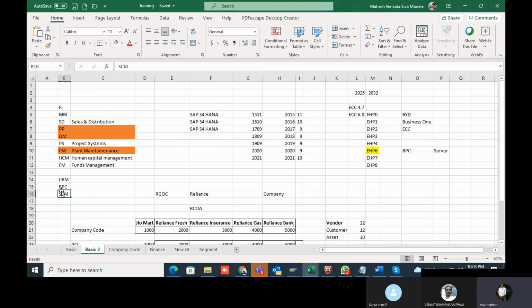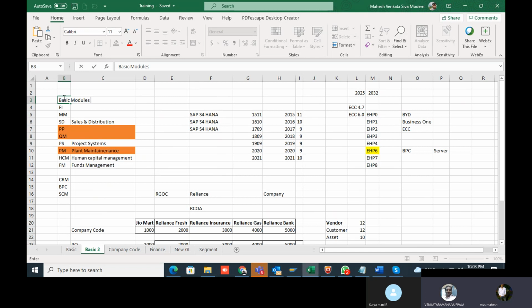These are completely different modules with different functionality, like credit management and treasury management. And these are the basic modules.